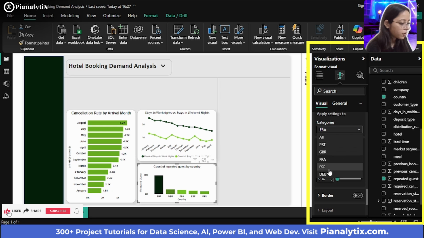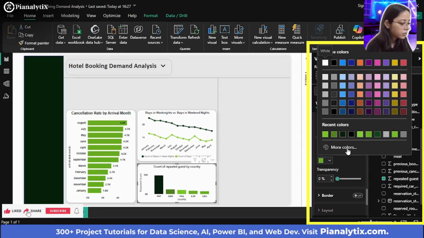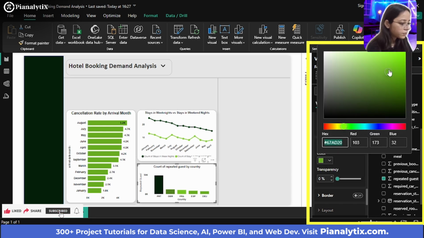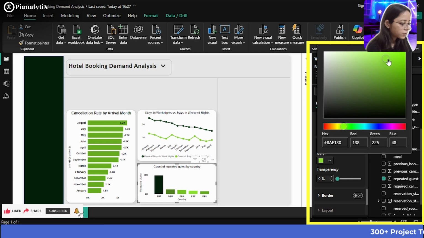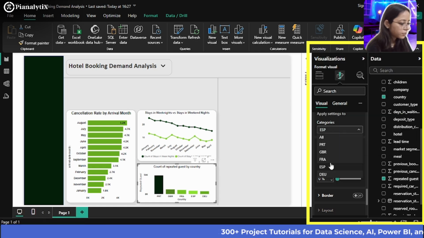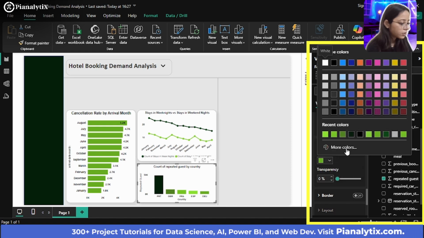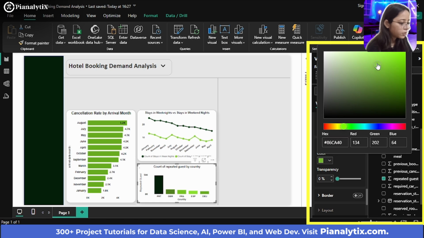Similarly, for Spain, and then you could go for a lighter shade of blue, which is this one.